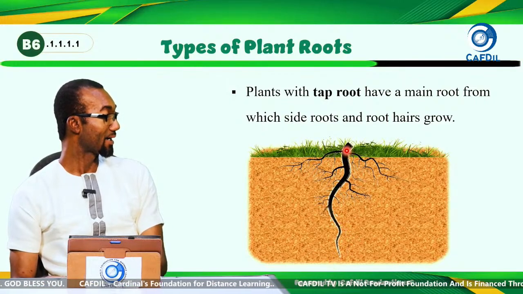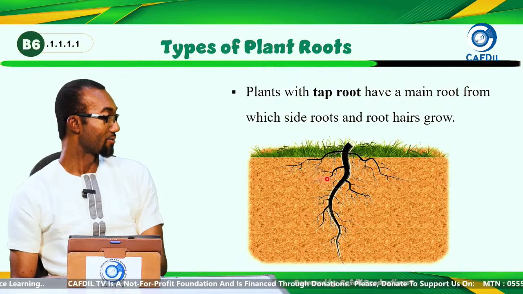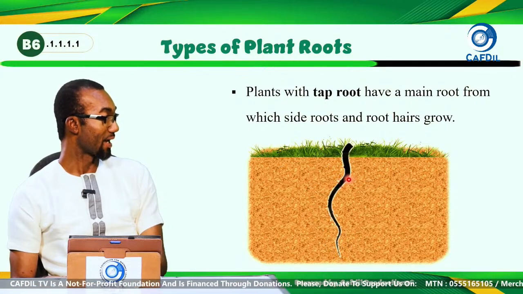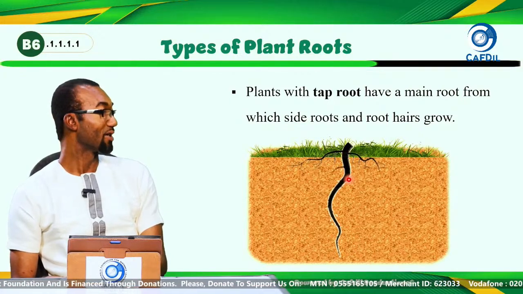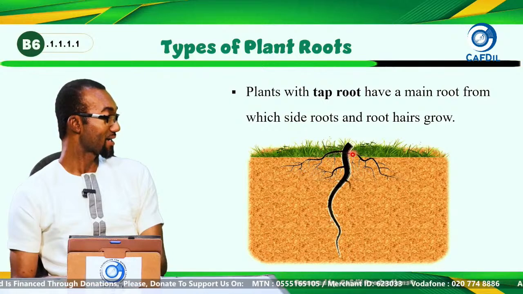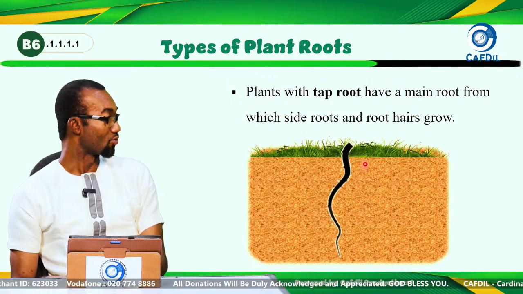And then these are the side roots. We have another one here. They have side roots. And then we have the root hairs. On the side roots, you also see root hairs, some tiny roots on the side root. So this is the main root, the side roots, and the root hairs.